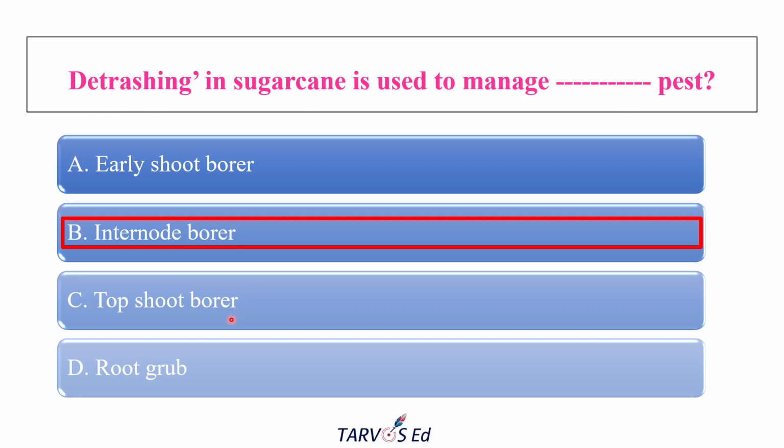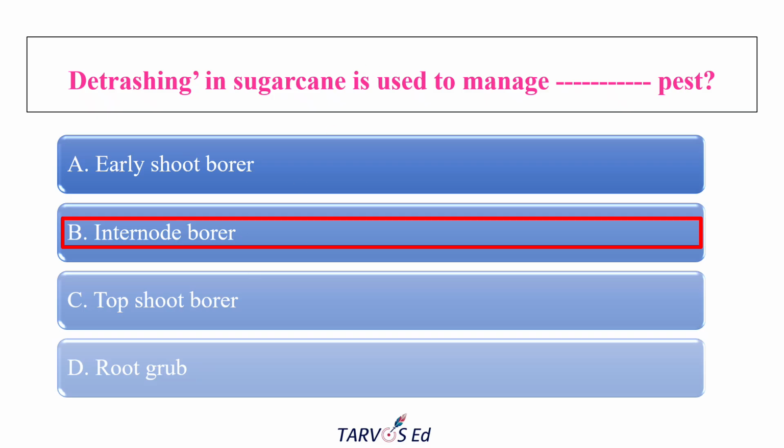And root grub is a soil, subterranean pest which feeds only on roots, that is, an underground pest. Detrashing is an above-ground operation, so it has no relevance to root grub infestation. It cannot manage the root grub.